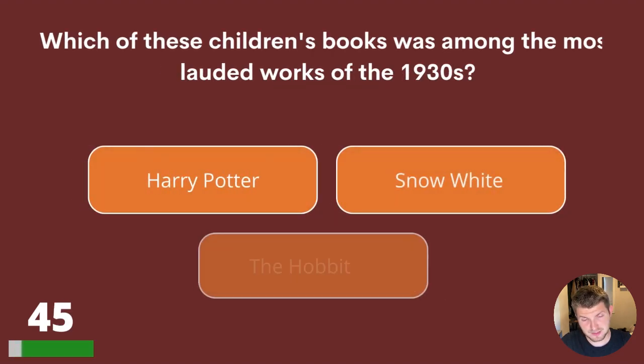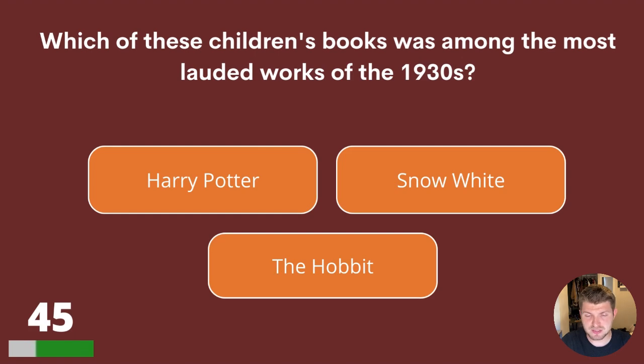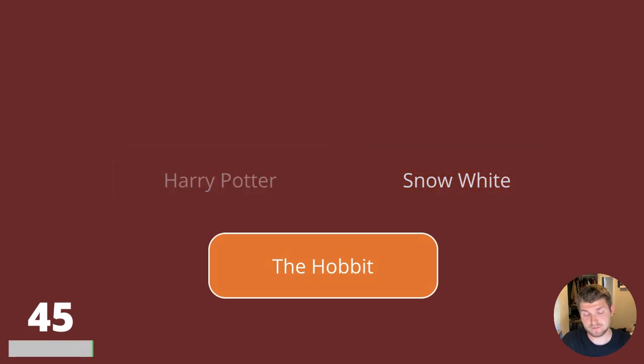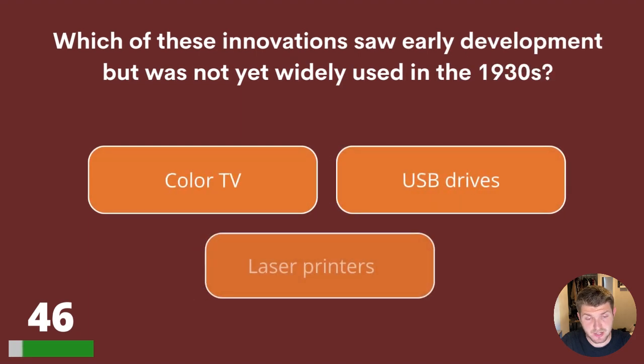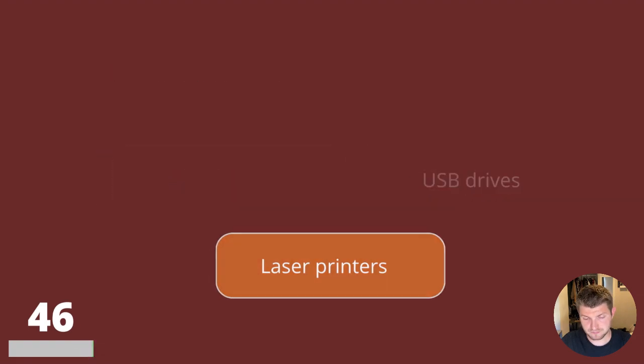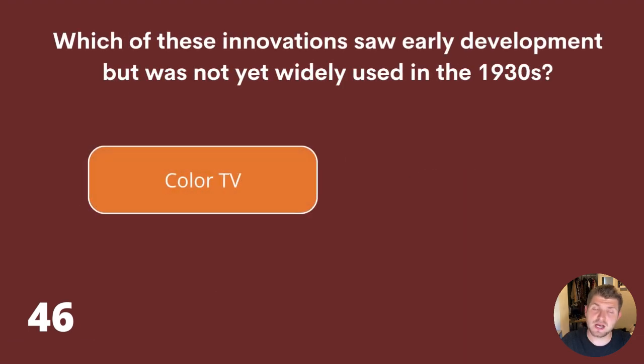45. Which of these children's books was among the most lauded works of the 1930s? Harry Potter, Snow White, or The Hobbit? The answer is The Hobbit. Question 46. Which of these innovations saw early development but was not yet widely used in the 1930s? Colour TV, USB drives, or laser printers? The answer is Colour TV.